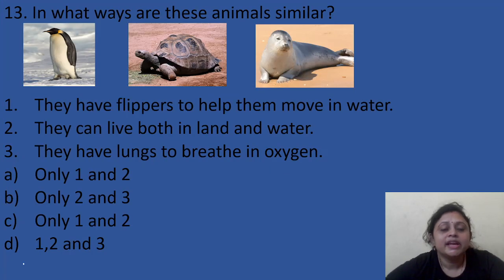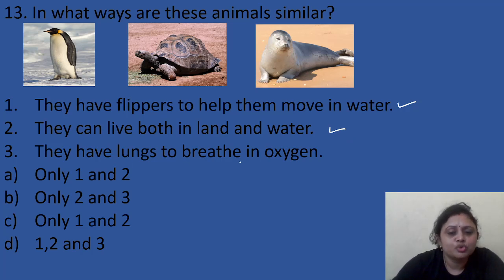Next question, in what ways are these animals similar? We have different animals. One, they have flippers to help them move in water. Two, they can live both on land and in water. Three, they have lungs to breathe in oxygen. Flippers, yes, it is correct. Living on land and water, yes, also correct.